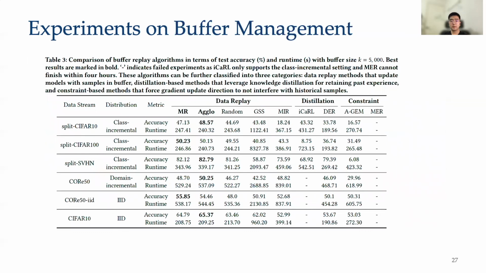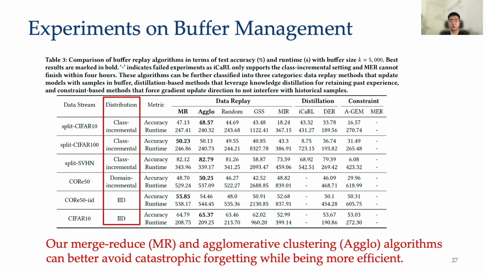Here, this table demonstrates the superiority of our buffer management algorithm over the SOTA buffer replacement methods on various data distributions. Specifically, we compare these methods on cluster incremental, domain incremental, and IID distributions. In general, our merge-reduce and agglomerative clustering algorithms can outperform other baselines by a large margin in terms of test accuracy. As for runtime, our algorithms are also quite efficient among the compared methods.